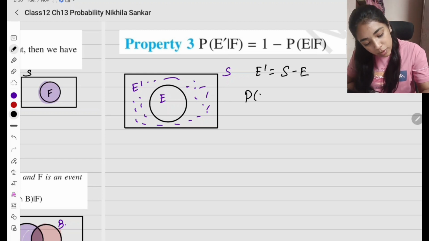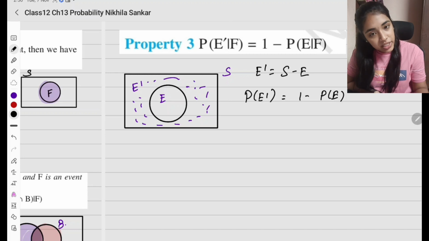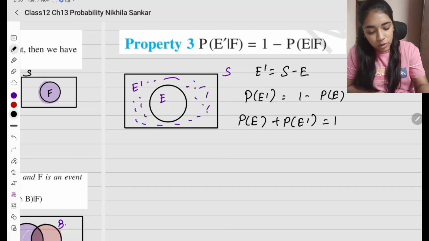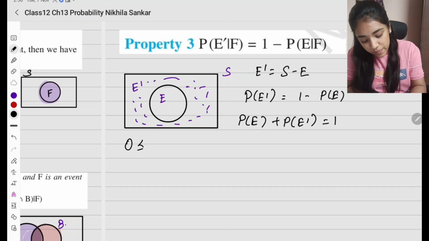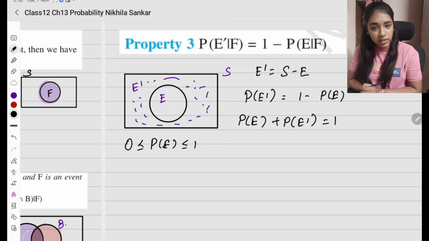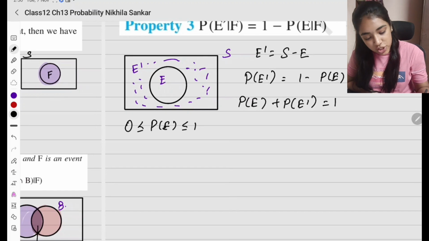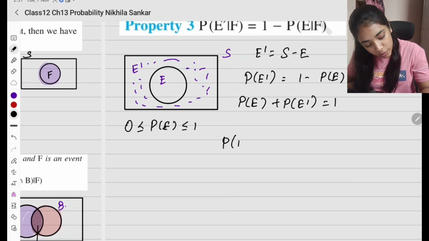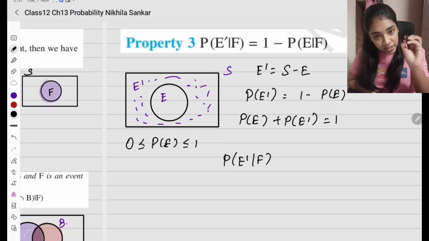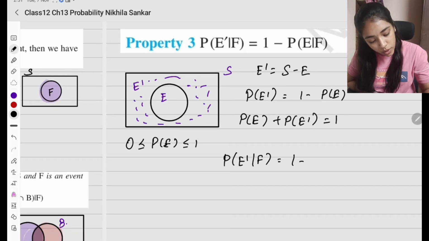இப்போ probability na எப்படி பண்ணுவோம்? Probability of E dash equals 1 minus probability of E. You remember this? Probability of the event plus the probability of complementary of the event gives me probability of 1. Probability values, it varies from 0 to 1. Correct? It cannot go beyond that or it cannot go below that. So in the property which now I'm going to use the conditional probability. So probability of E dash given F, இதே form தான். இதுல given F conditional probability போட போறேன். So this is going to be 1 minus probability of E given F.